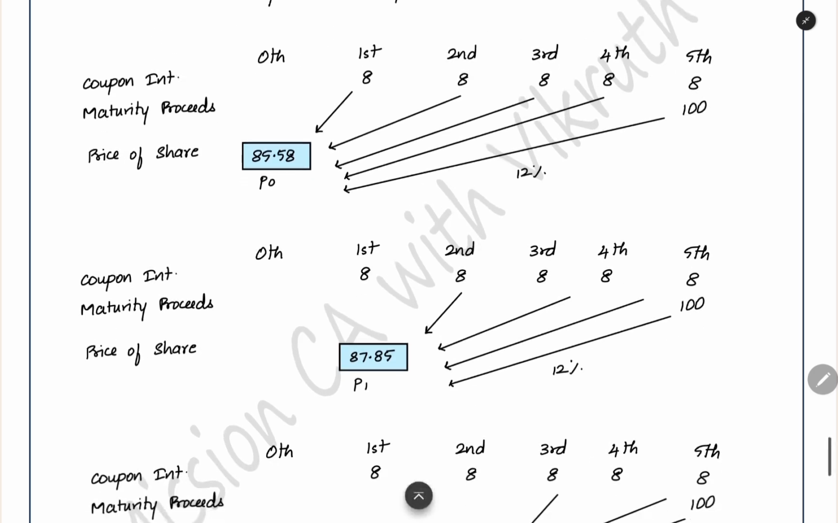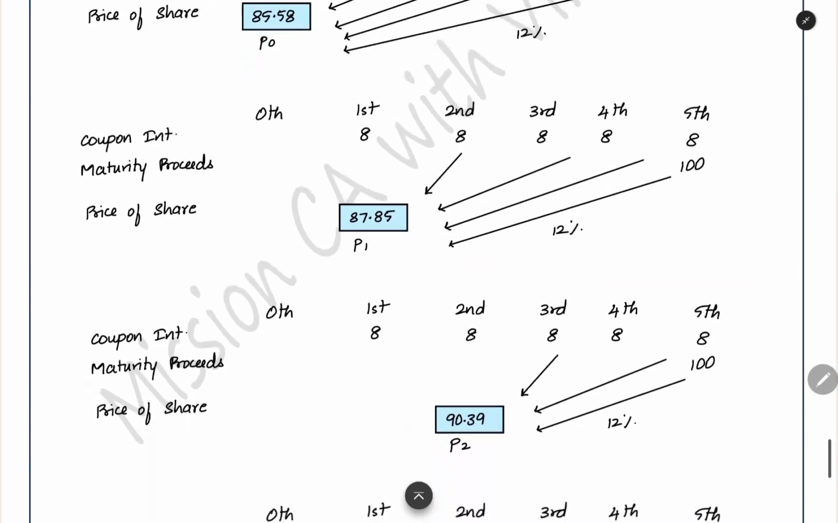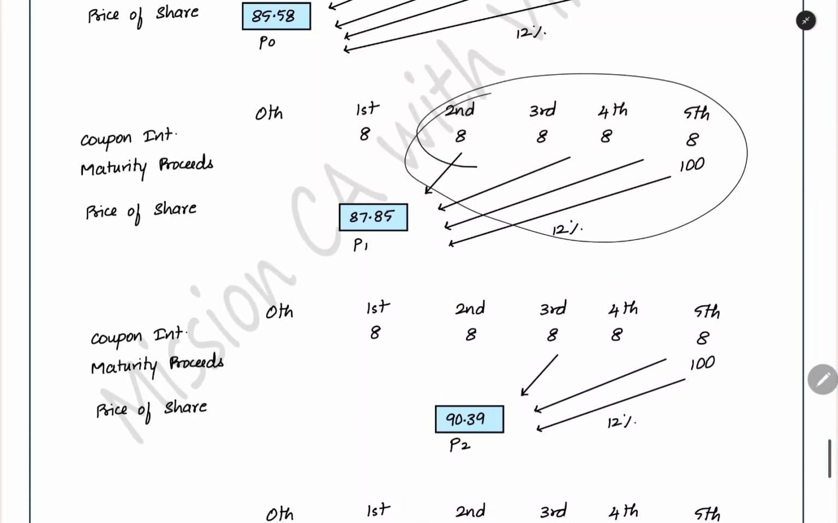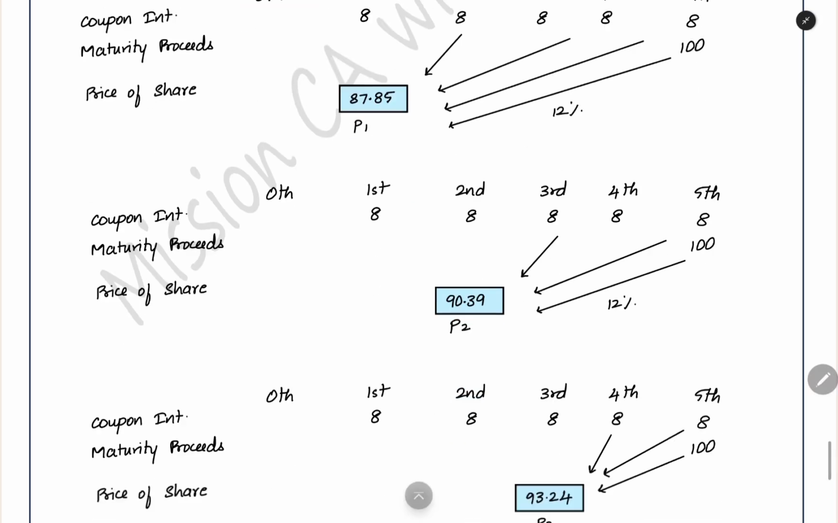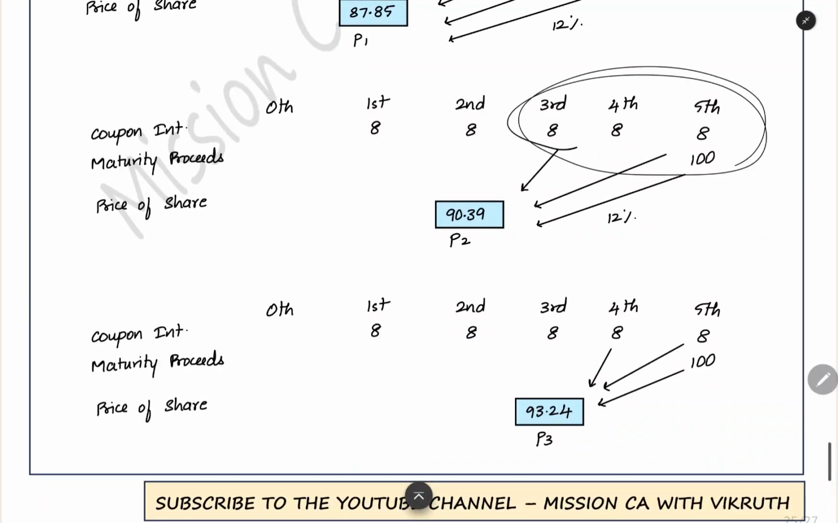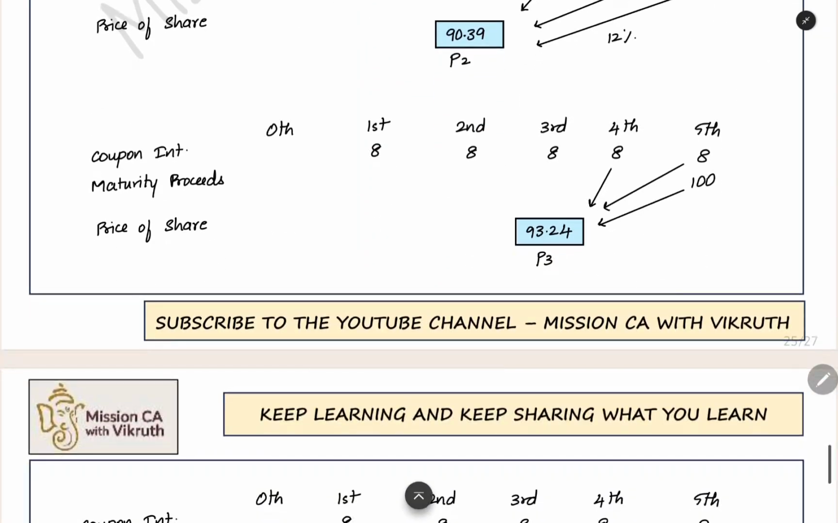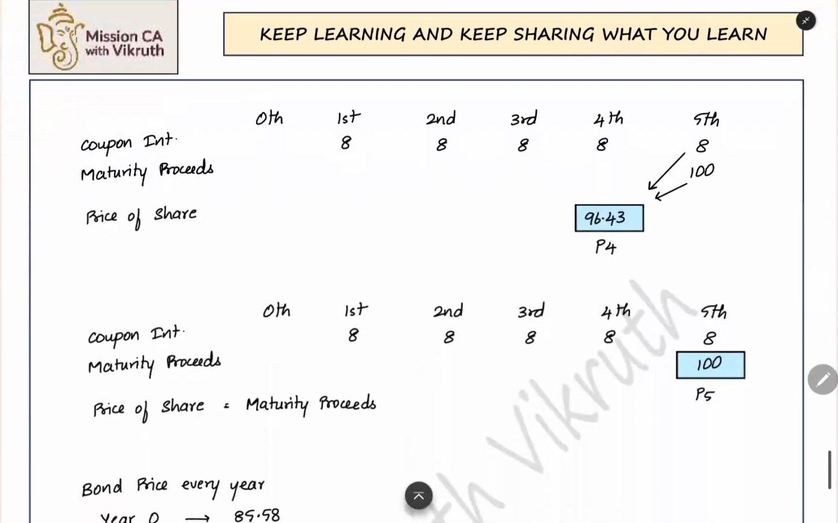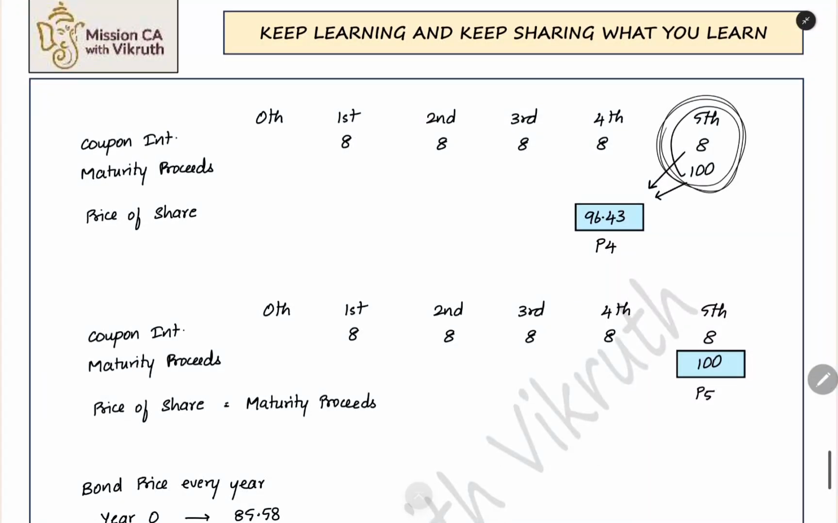Same thing you are bringing into present value. If you want the price at the end of first year, what will happen? You have to discount all the cash flow from second year to fifth year. When you discount all that, you will get the price at the end of first year. And when you discount the cash flow from third, fourth, and fifth year, it will come to second year. You will get the price at the end of second year. If you want the price at the end of third year, you have to discount the cash flow from the remaining 2 years. And when you want the price at the end of fourth year, then discount the remaining cash flows.